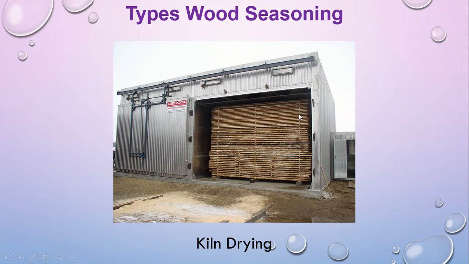This is an airtight room. This one is open for your understanding, and this is the wood sheet, not adjacent to the floor. Here is some wood kept to make space underneath from the soil, and here we provide water vapor inside the airtight room and immediately provide the heat, and this is called the kiln drying method.